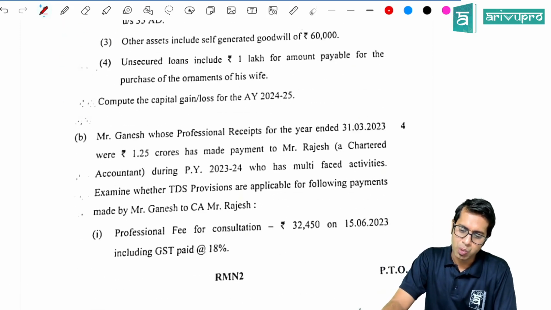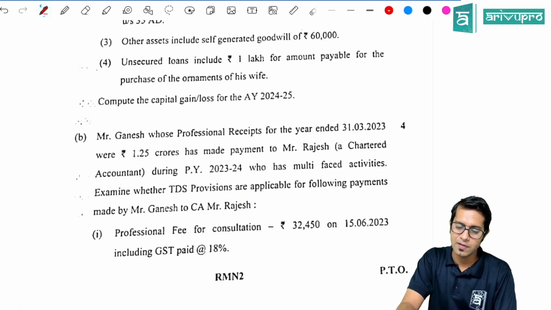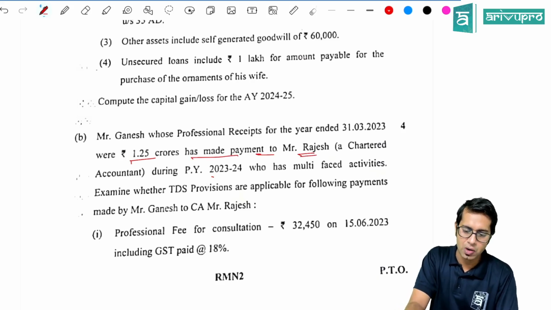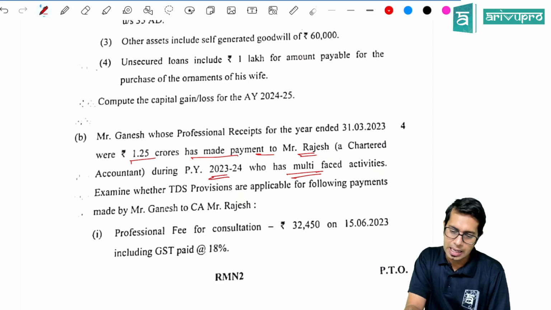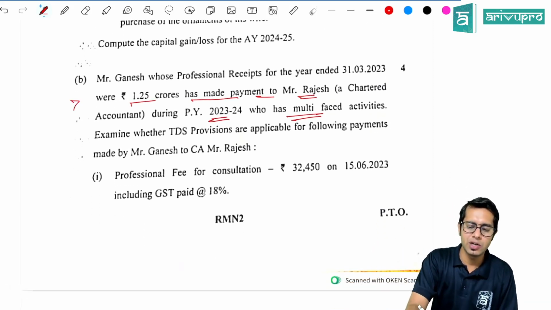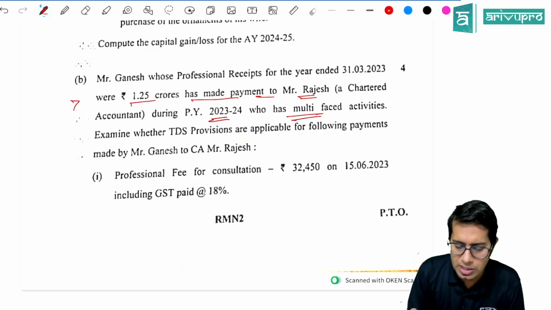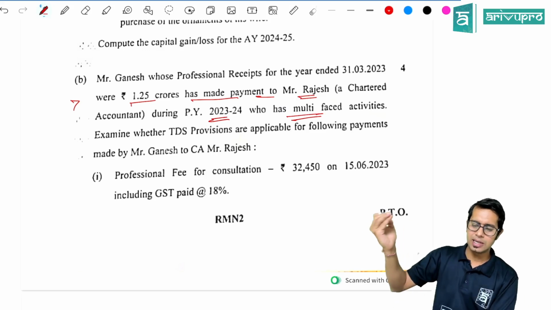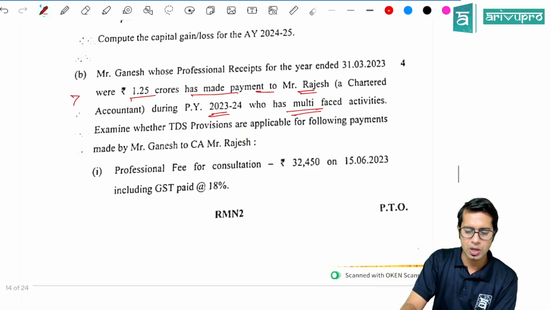Mr. Ganesh, whose professional receipts for the year ended 31st March 2023 is 1.25 crores, has made payment to Mr. Rajesh, a chartered accountant, in the previous year 23-24, who has multi-phased activities. Examine the TDS provision. So Ganesh's turnover is more than 1 crore. That means his books of accounts are liable to audit. So he has given money to Mr. Rajesh, and whether TDS is applicable or not is the question.